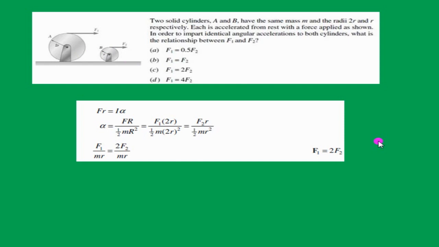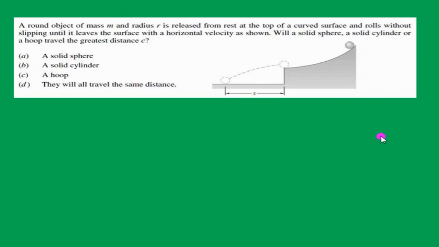Hence the option C is correct. A round object of mass m and radius r is released from rest at the top of the curved surface. The round object may be a hoop or a sphere or a cylinder, and it rolls without slipping until it leaves the surface with the horizontal. Okay, it leaves this surface at this point.